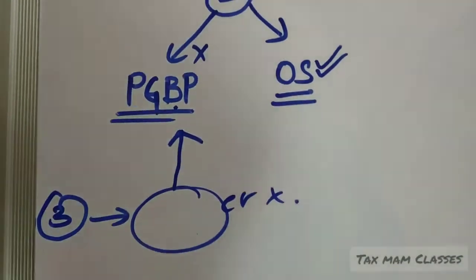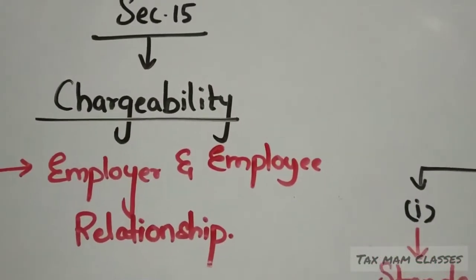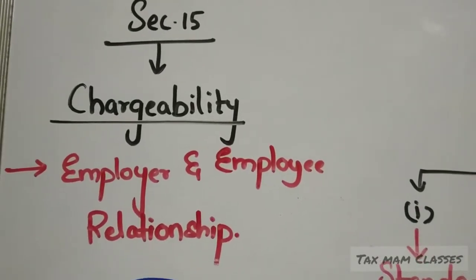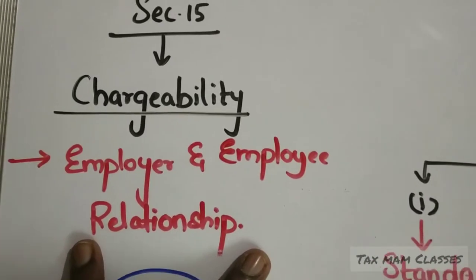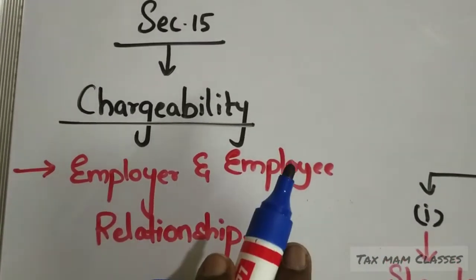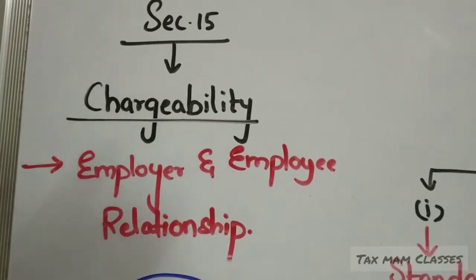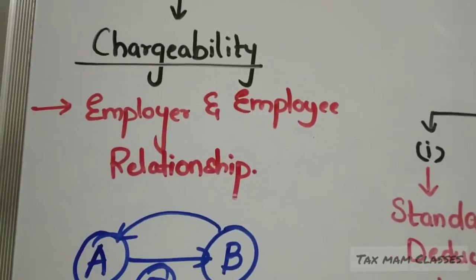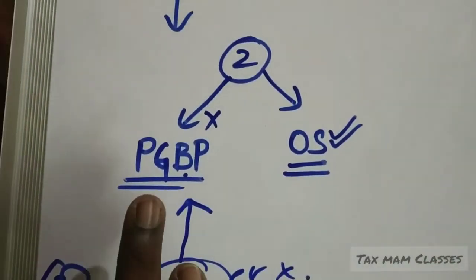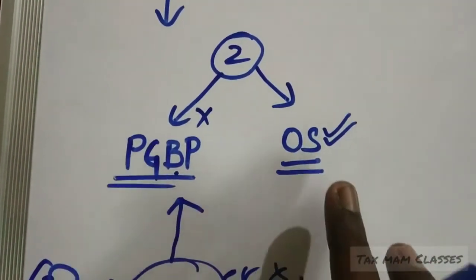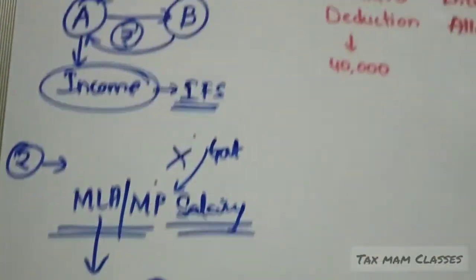So now you understood the chargeability section. What is the chargeability section? What all income will come under the head income from salary. What is the basic condition? The relationship between the two persons should be employer and employee. If there is no employer-employee relationship, but yet they are receiving salary, it will be taxable under the head PGBP or other sources according to the scenario. Right. Now see the next one.